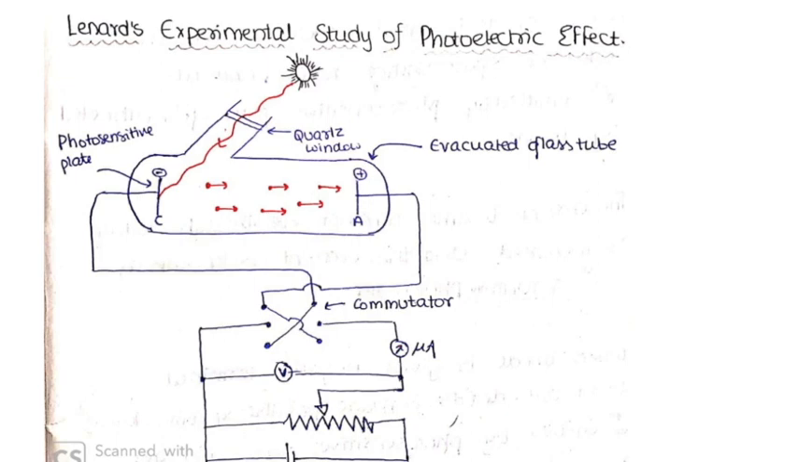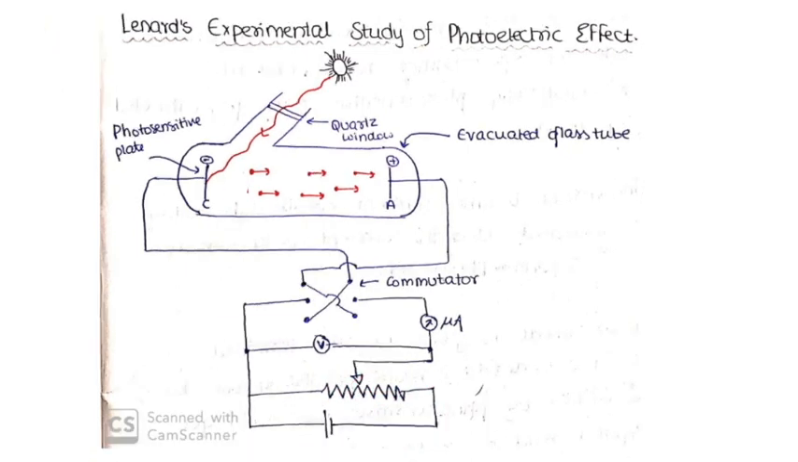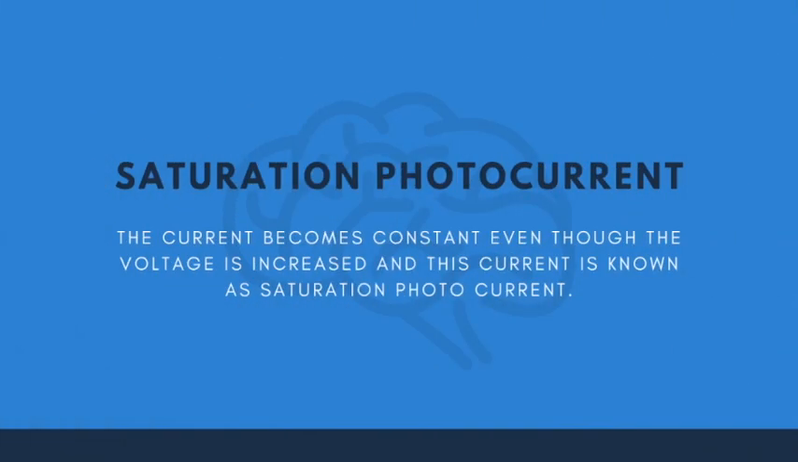Now what Lenard did was he increased the voltage of the anode. That is, he made the anode more and more positive using the rheostat we incorporated in the circuit earlier. The effect of space charge reduced, which means there are no stagnant electrons left in the evacuated space, and all the electrons emitted by the photosensitive plate are attracted by the anode and the circuit is completed. After a while, the change in current is not perceived. No doubt there was a current, but no difference in rise or fall of current is observed. So the current becomes constant even though the voltage is increased, and this current is known as saturation photocurrent.